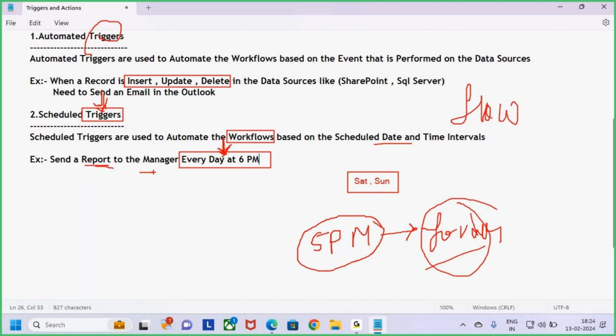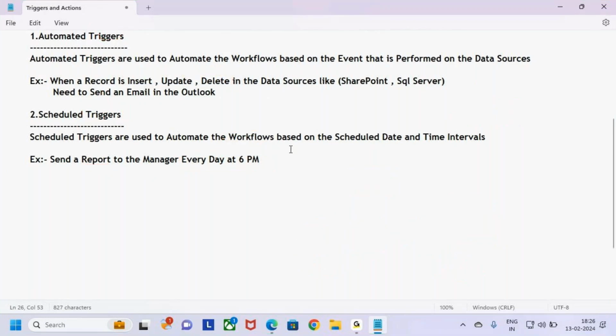So these are the actions I want to do. What is the trigger here? The trigger is date and time. So this is the scheduled flows case. Another example for scheduled flows, I already said, is sending the birthday wishes to the employees.